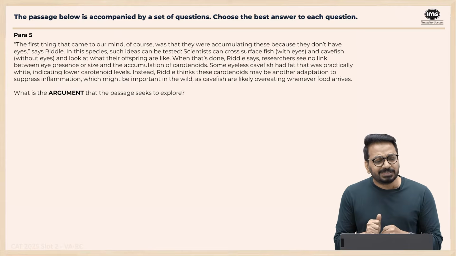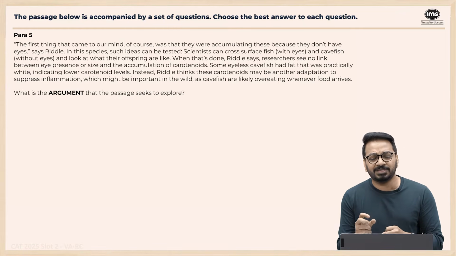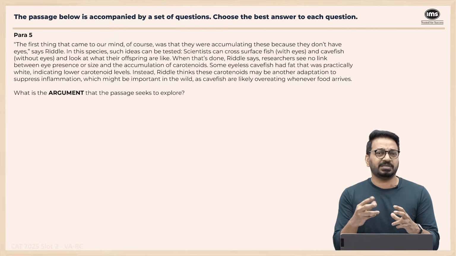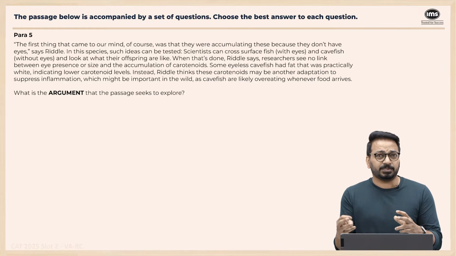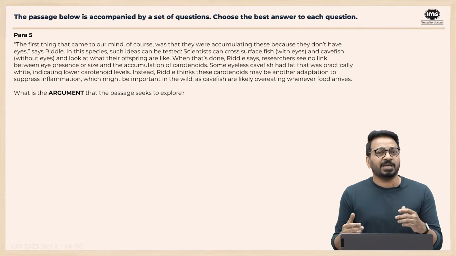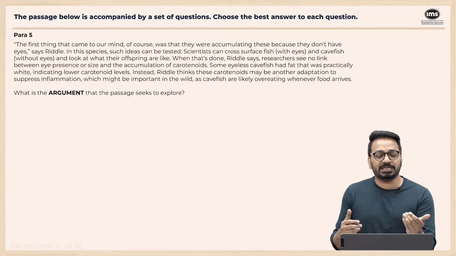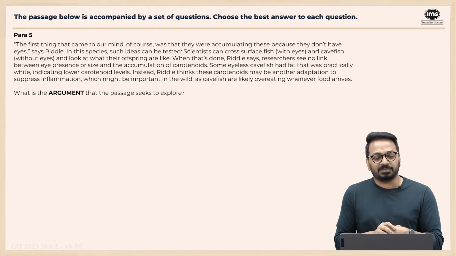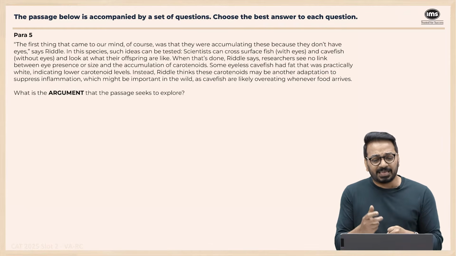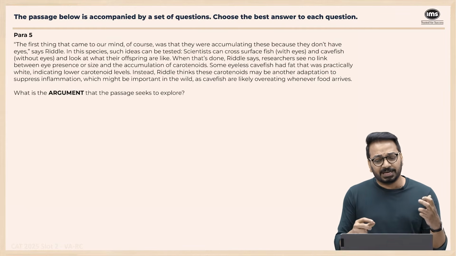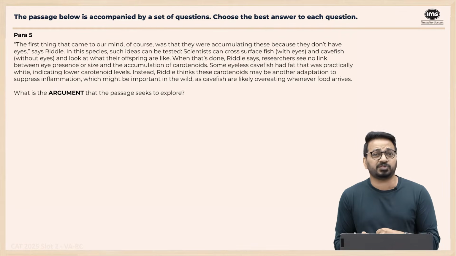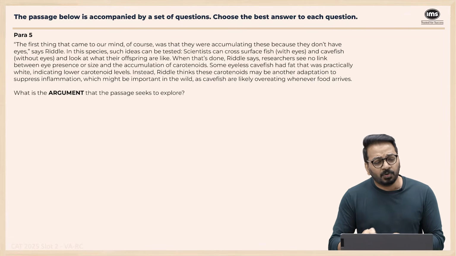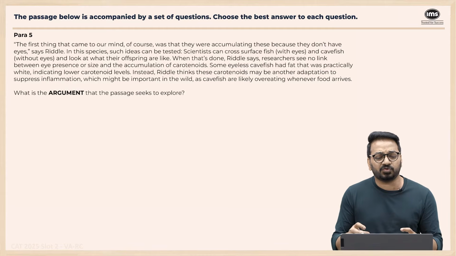Para 5. The first thing that came to our mind, of course, was that they were accumulating these because they don't have eyes. So the first thing I thought was, okay, they have this very bright yellow color, which is because of carotenoids, which are good for eyes. Maybe they're accumulating this because they don't have eyes. In this species, such ideas can be tested, right? Scientists can cross fish with eyes and cavefish without eyes and look at what their offspring are like. When that's done, Riddle says, researchers see no link between eye presence or size and accumulation of carotenoids.